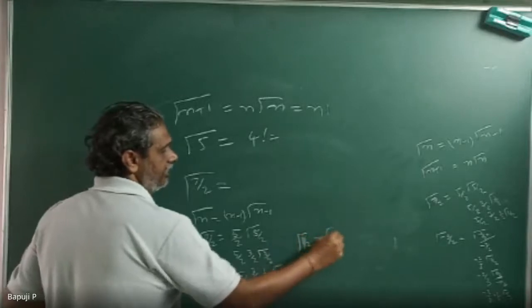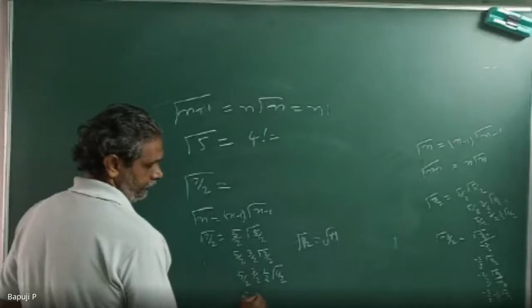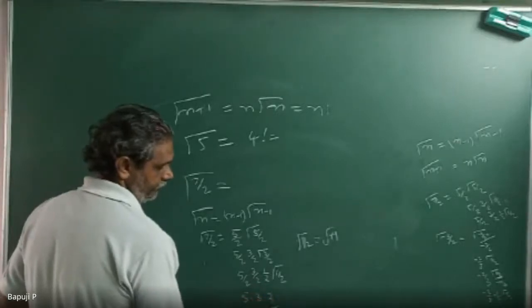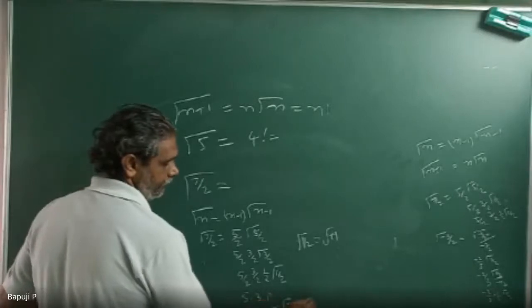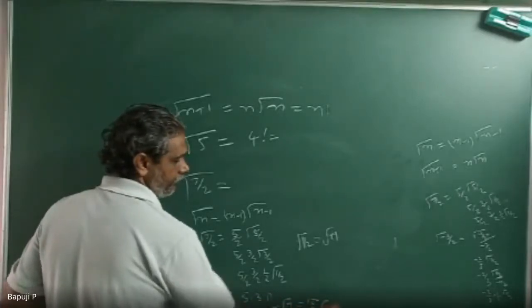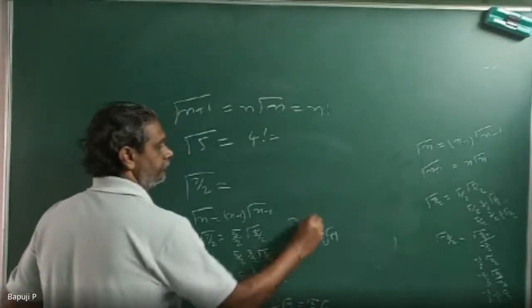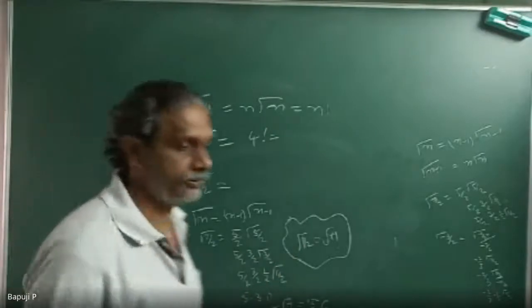You can remember this, these are important. I will prove it, don't worry. Gamma half is equal to root pi.